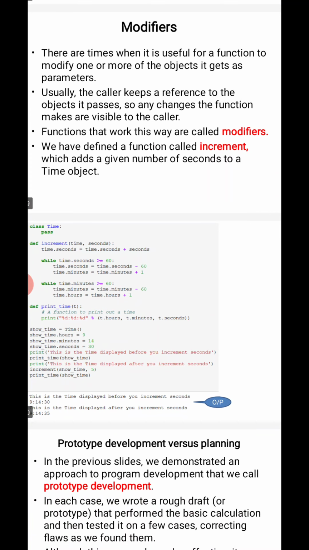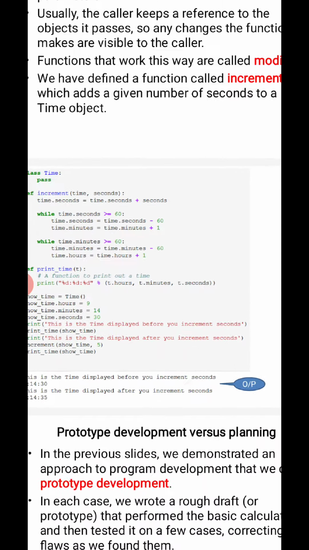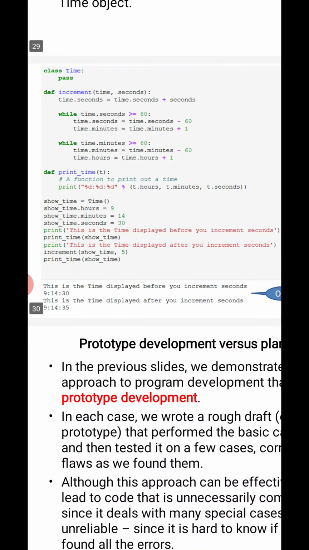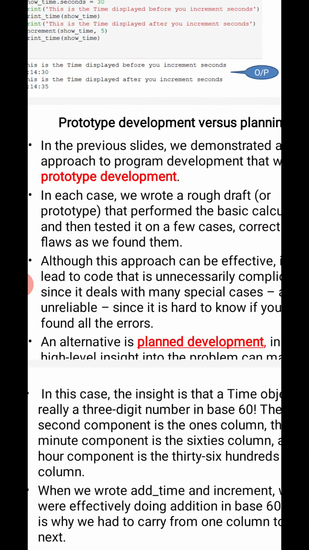And as I told you, with modifiers we can increment and do some kinds of things. All these things can be called modifiers. See, class Time, define increment, with time seconds, the same program which I am reading. Here, if you look into it, I can see 9 14 30, and I am doing plus 5. The thing which was there in the object earlier is 30 seconds, and now I am doing plus 5. I am trying to alter the value of an object which it is holding. Now that is printing as 35. That is what we call modifiers.